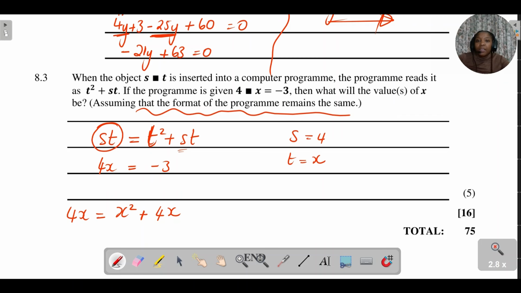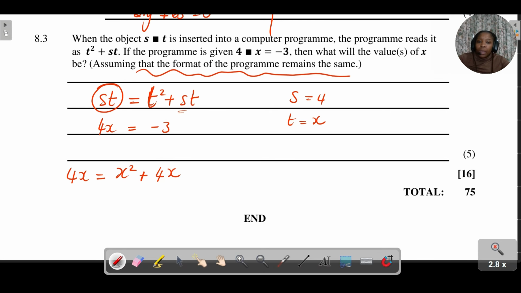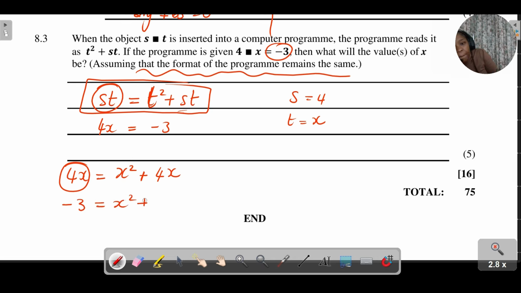And if the program is given 4 for x, it gives us -3. That means that the s is the 4 and the t is the x. So if I work with this original output equation that the program has given me, I can write it like this in terms of x, because I'm trying to determine the value of x. I was told that this 4x is actually equal to -3. So I can say -3 is equal to x squared plus 4x.